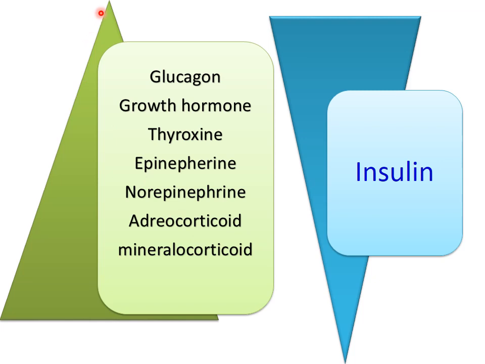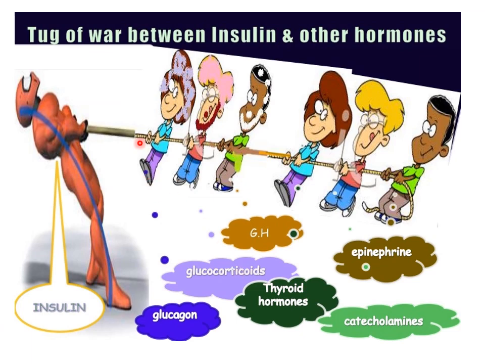Only insulin decreases it. So insulin is the only hormone which fights against all the other hormones. You can see there is a tug of war. Insulin alone fights with all these hormones: growth hormone, glucocorticoid, glucagon, thyroid hormone, catecholamines, epinephrine.